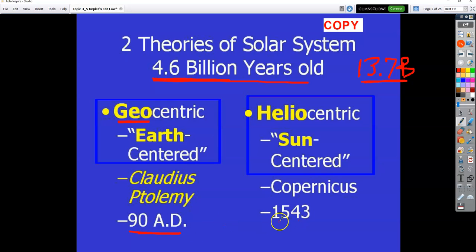Now, you go into the middle 1500s, and a gentleman named Nicholas Copernicus. And Copernicus comes along and says, nah, Roman Catholic Church, you're wrong. And Ptolemy is wrong. And he comes up with a different system called the heliocentric model, which is the model we follow, obviously, today. Helio comes from the Greek word helios, which means sun. And so here now it puts the sun in the middle and all of the objects, Earth and all the planets, everything revolving around the sun. And again, this is credited to a gentleman named Copernicus, Nicholas Copernicus.